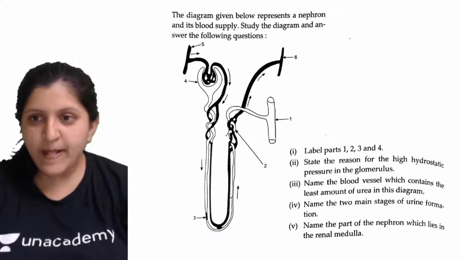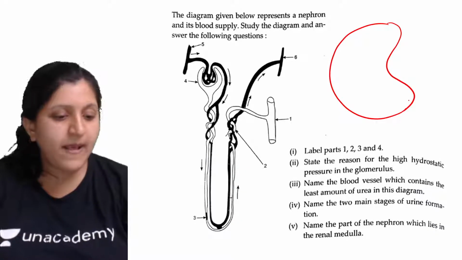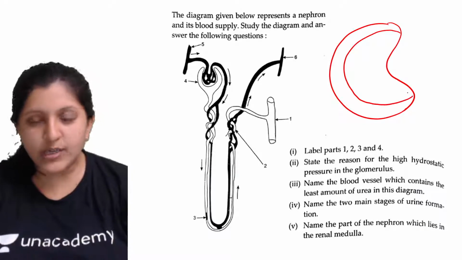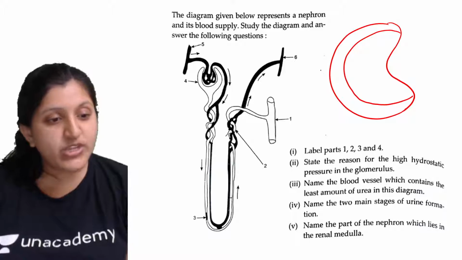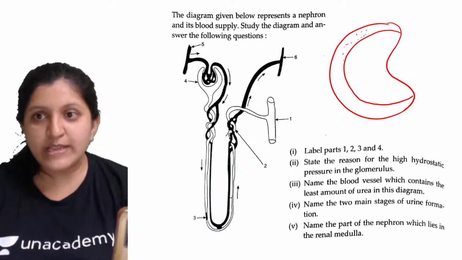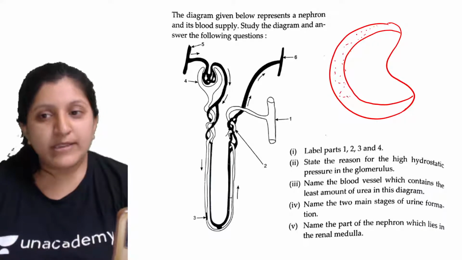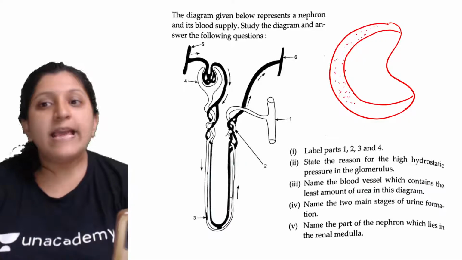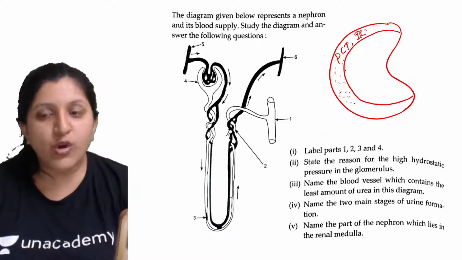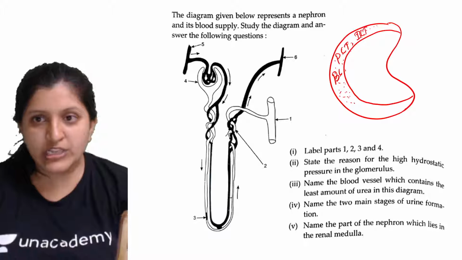So let's see this. Now this is the kidney, and you can see the cortex region there. The cortex region gives a dotted appearance, right? So what might be the reason for this dotted appearance? It is basically the PCT, proximal convoluted tubule, the distal convoluted tubule, and then there is Bowman's capsule. All these are arranged here.